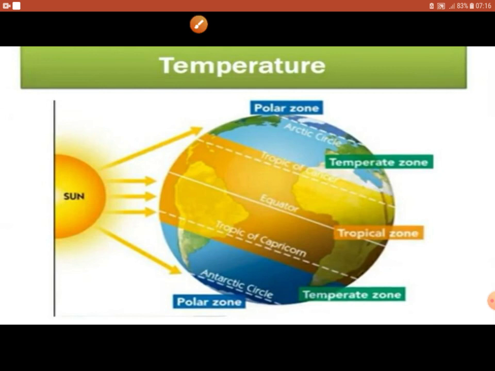Next, the zone between 23.5 degree north to 66.5 degree north latitude and 23.5 degree south to 66.5 degree south latitude, which receives slanting rays of the sun, is called the temperate zone. The zone which receives the extreme slanting rays of the sun is called the frigid zone.